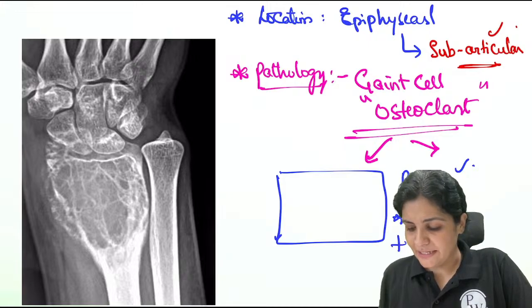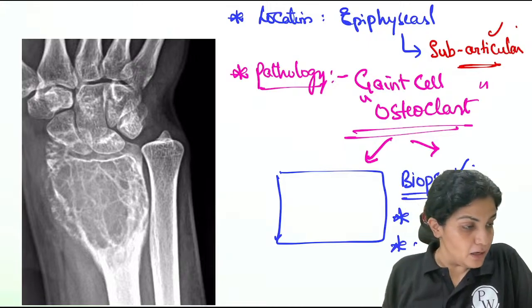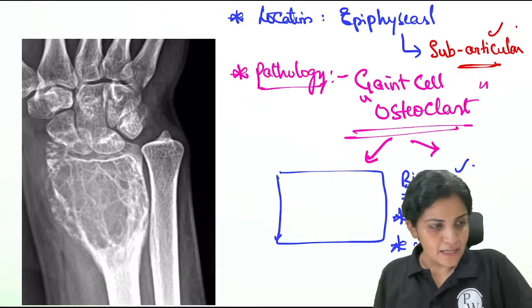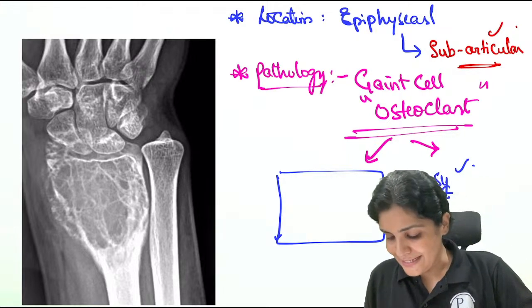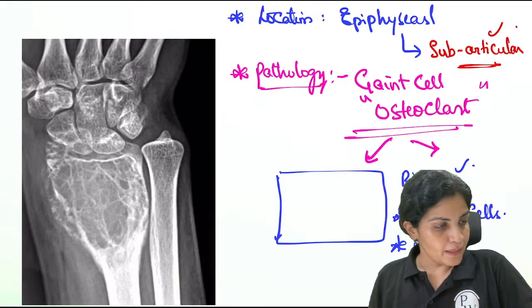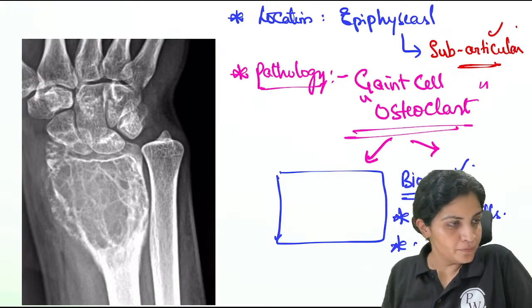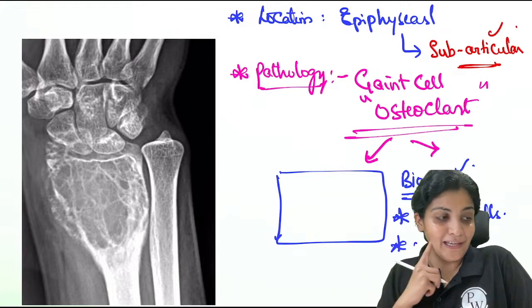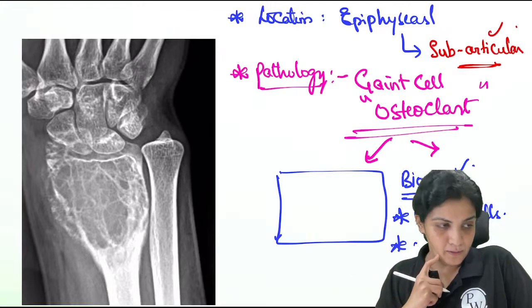Biopsy, two interesting things you see on biopsy. Atul, can you answer this? Yes, one is the giant cells which we see, and the second one is... One is the giant cells we see, the second one what we see?